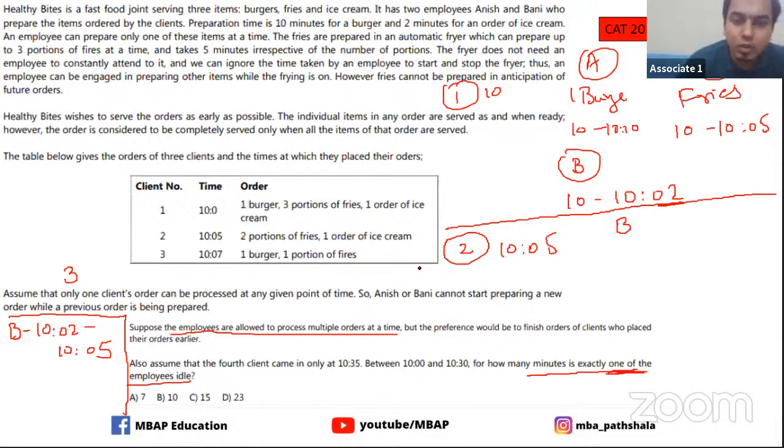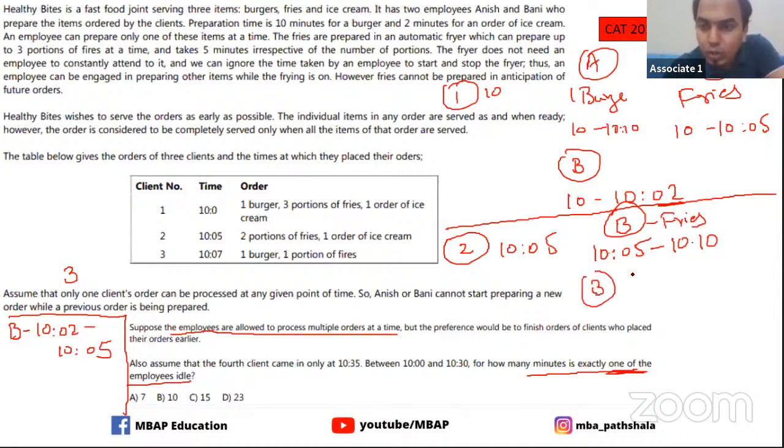Now what is B doing? B starts with fries as well as ice cream. So B starts at 10:05. He starts with fries here, and by 10:10 he completes the fries. At the same time, B is also working on ice cream, and from 10:05 to 10:07 he's busy with the ice cream there.